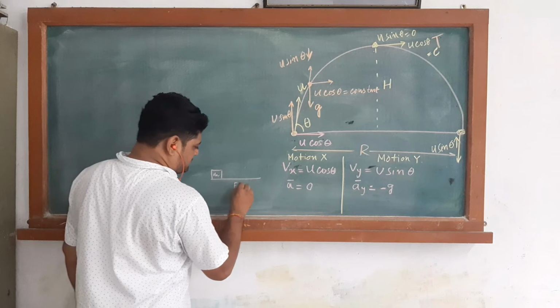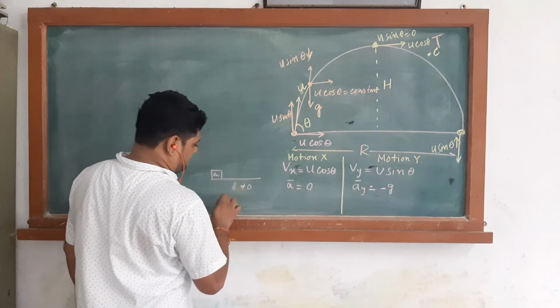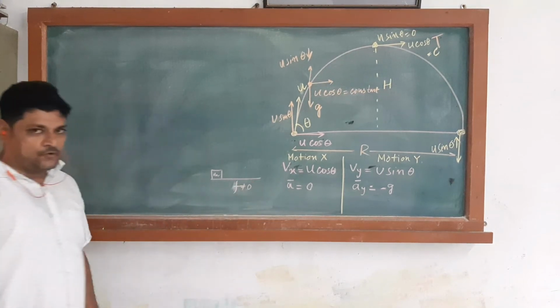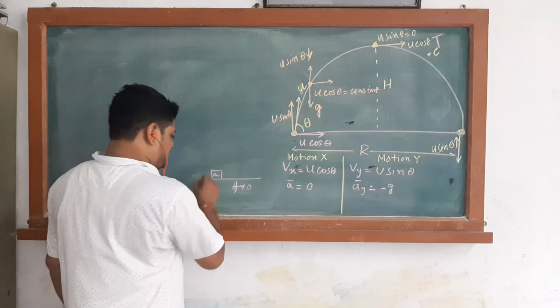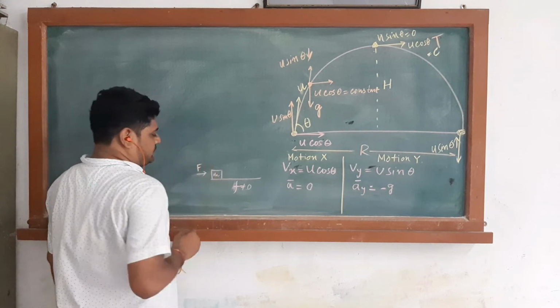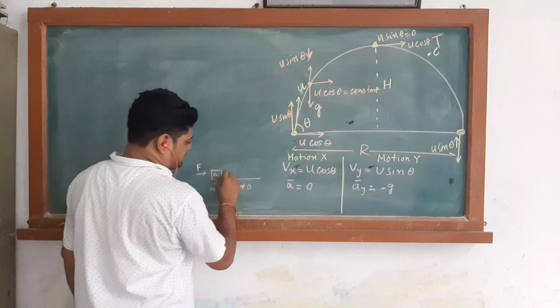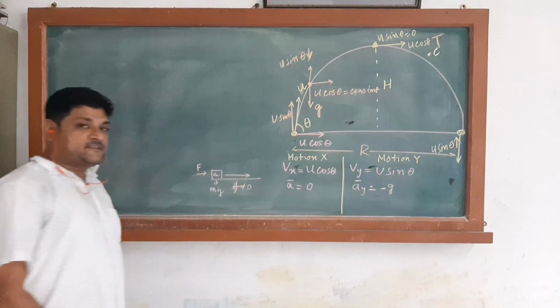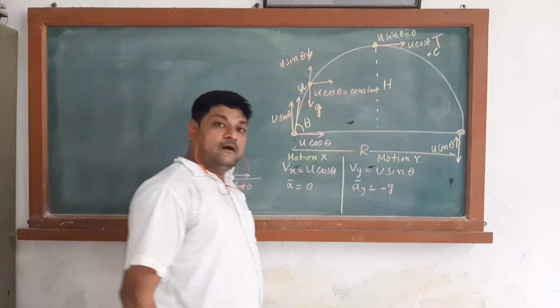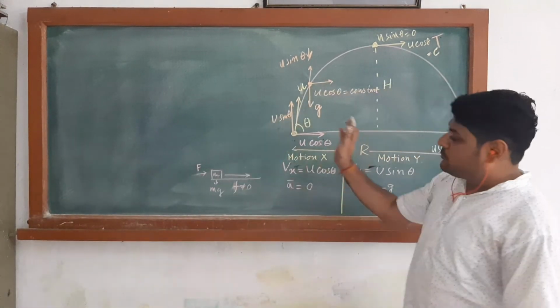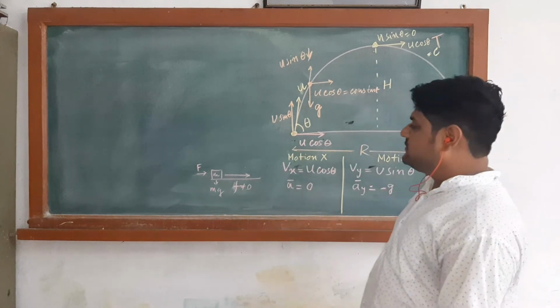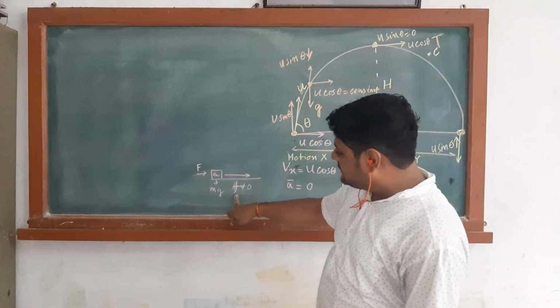If f is 0, friction, not capital F, small f, friction is 0, it is a frictionless plane, then if we apply some force which is more than m into g, it starts moving and it does not stop until another opposite force is applied to it. That force is nothing but the F.